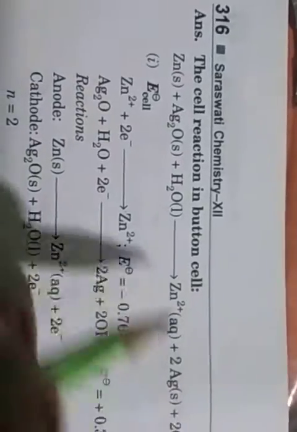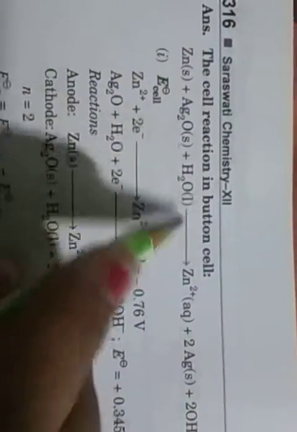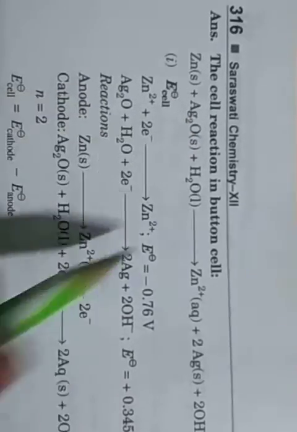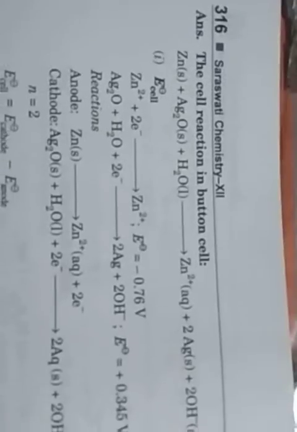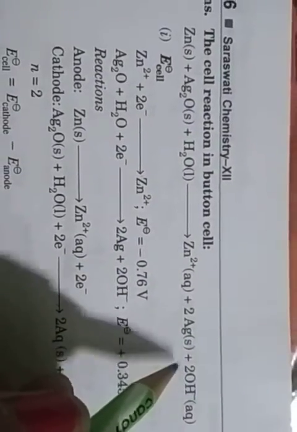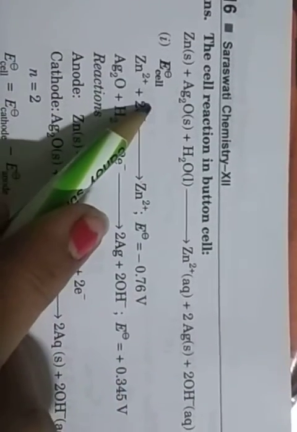First we write the cell reaction, already given in the question. Zinc plus Ag2O plus H2O converts into Zn2 plus 2 Ag plus 2 OH minus. First we have to find the cell potential value.